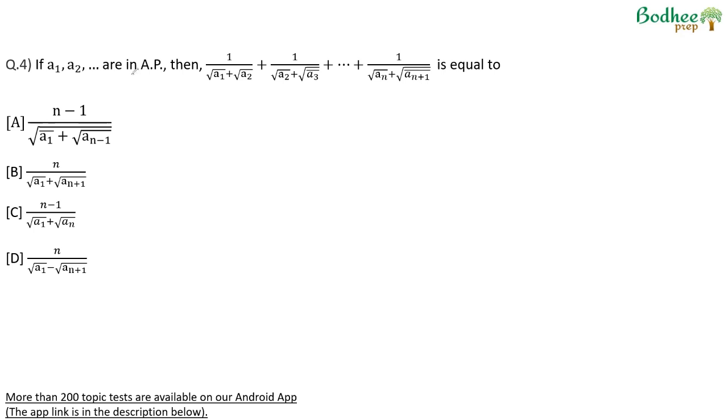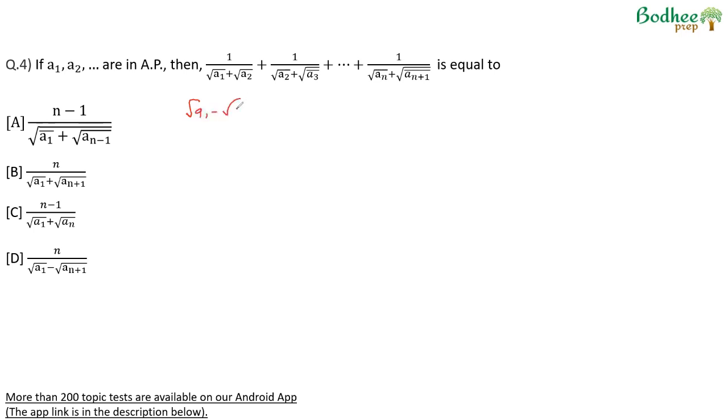A1, A2, A3 are in AP. 1 upon root A1 plus root A2, plus 1 upon root A2 plus root A3, and so on. They are in AP. Again, for these terms, the first thing that we do is rationalize. Therefore, this can be written as, assuming that A1 is the largest term, A(N+1) is the smallest term.